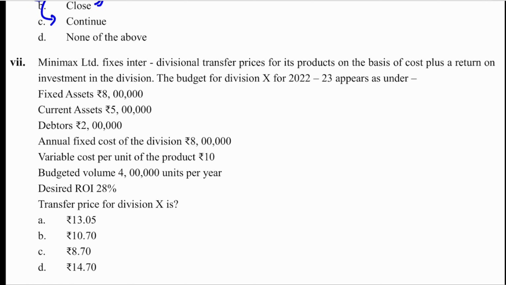Seventh one. Minimax Limited fixes interdivisional transfer price for its product on the basis of cost plus a return on investment in division. The budget for division X for 22-23 appears as under: fixed asset, current asset, debtors. Annual fixed cost of the division 8. Variable cost per unit of product 10. Budgeted volume 4 lakh units per year. Desired ROI 28%. Transfer price of the division.